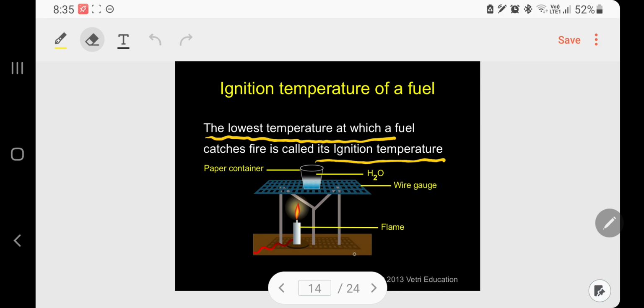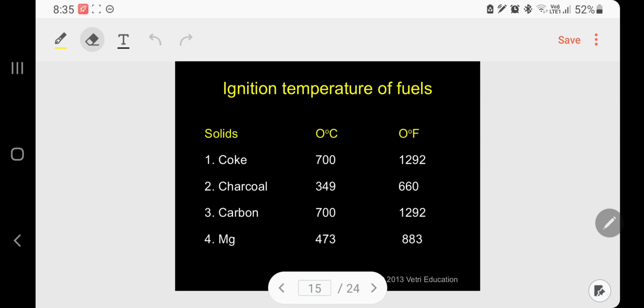Here a simple experiment: a burner is provided, over that a wire gauze, a paper container, and inside water is there. Here the flame is there.